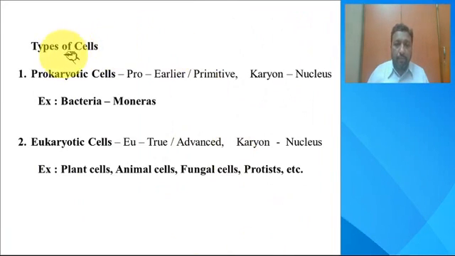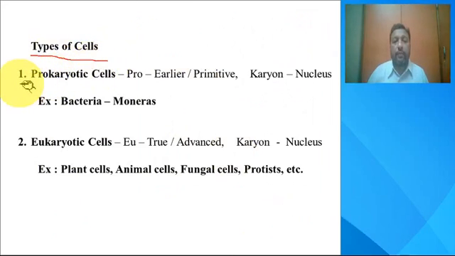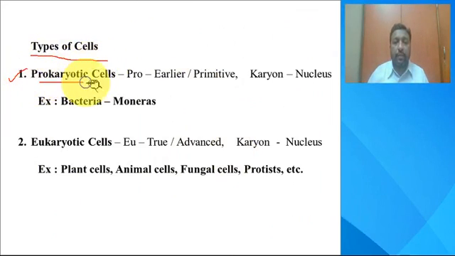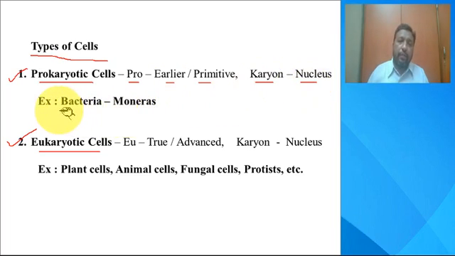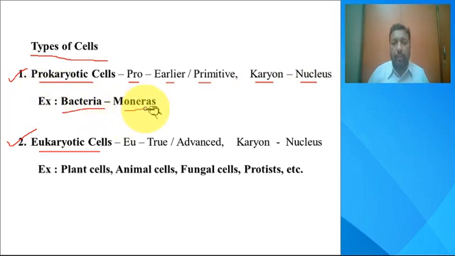Coming down to the types of cell, you can say there are two types of cell. First one is the prokaryotic cell and second one is the eukaryotic cell. Pro, the word you can say it is earlier or primitive, and the word karyon means nucleus. So the examples for the prokaryotic cell are bacteria, monera, and so on.